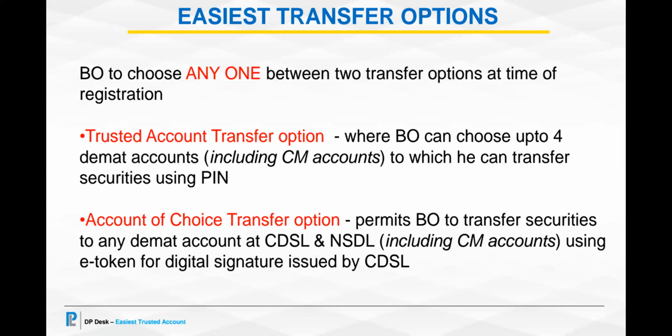The other one is account of choice transfer option, which permits the BO to transfer securities to any DMAT account at CDSL or NSDL using e-token for digital signature. This e-token is issued by CDSL and it is a very long cumbersome process which at least your client will not be able to do during the lockdown period.